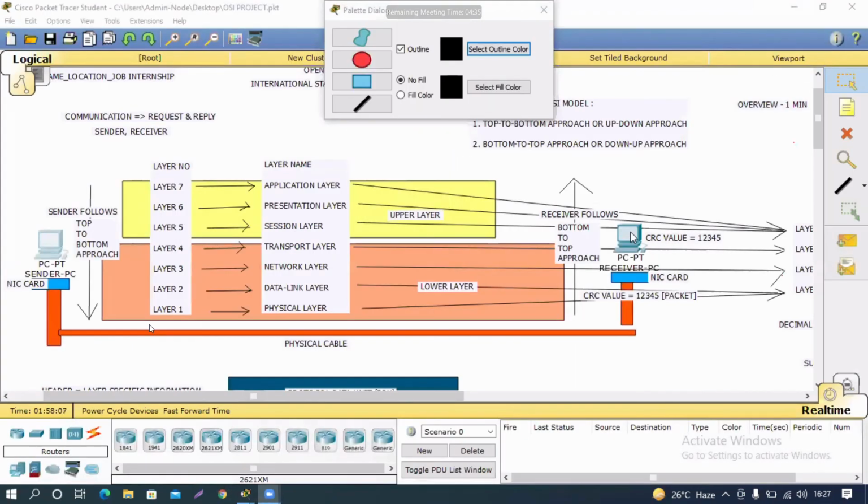Different file formats we are having, like .png, .doc, .mp4, .mp3, recognizing what type of file we are accessing on the web. Every single file extension is identified by the presentation layer. So if you are downloading a video file or an mp3 file or an mp4 or a jpg or a png, what type of file you are accessing on the internet, this is what the presentation layer identifies. So this is the main function.